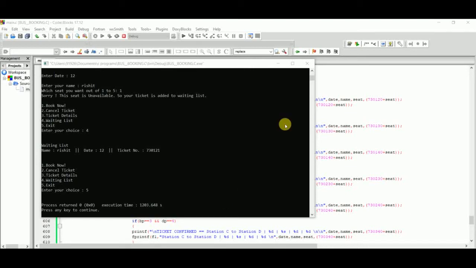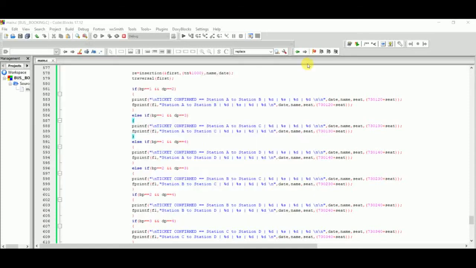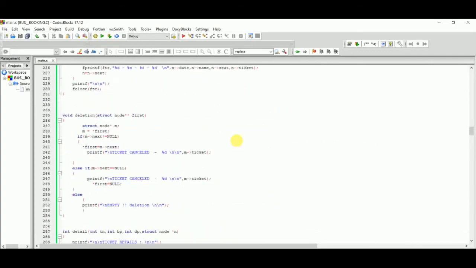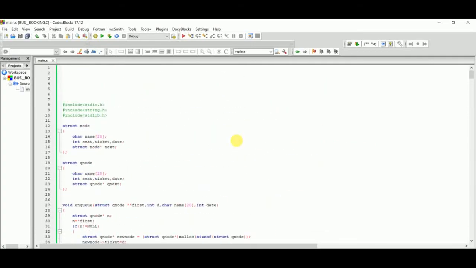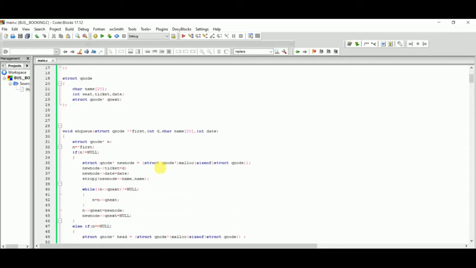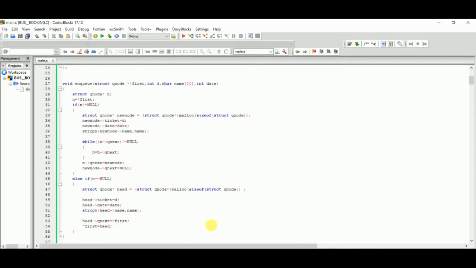Here we use the full concept of linked list and queue because we use dynamic allocation, so here we put the linked list concept.